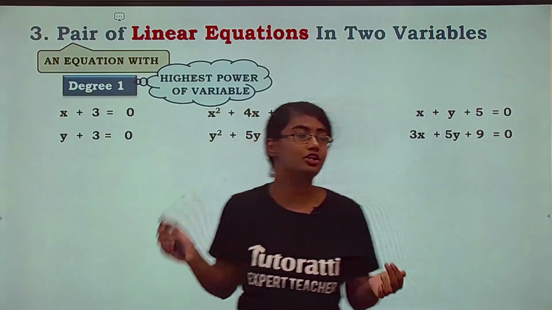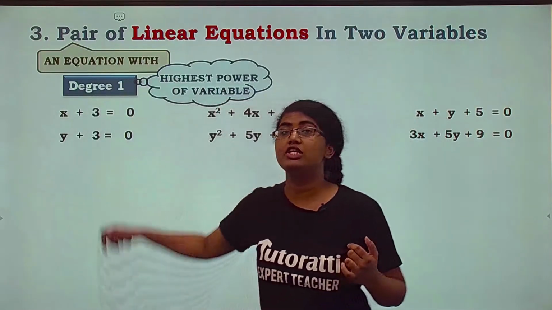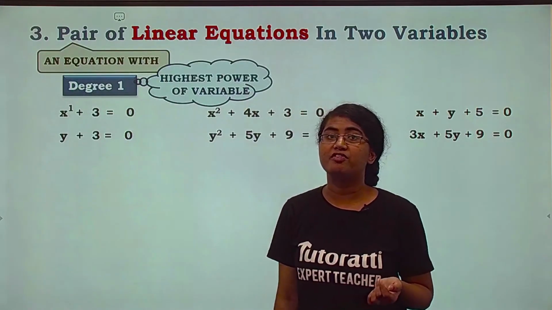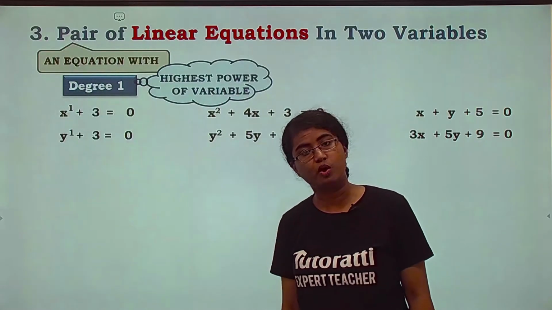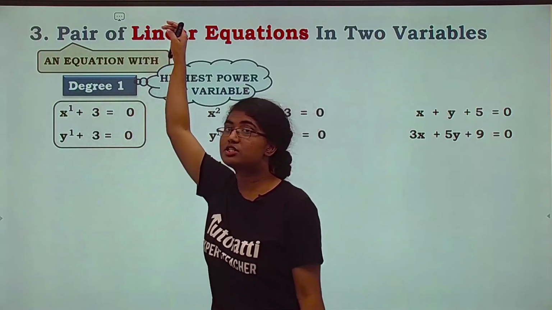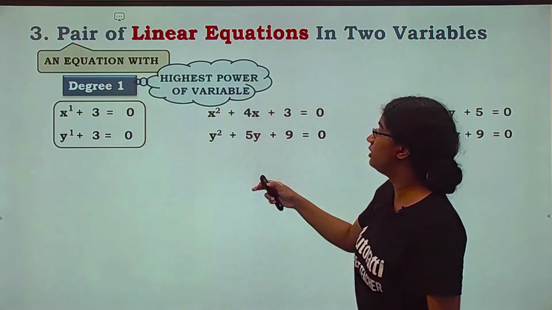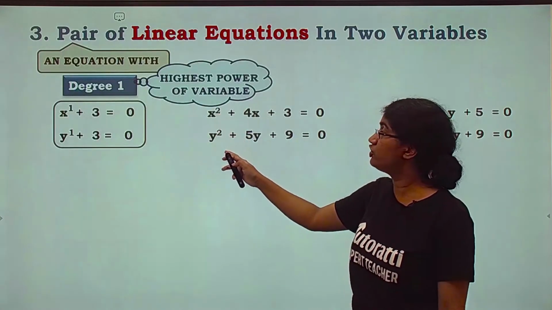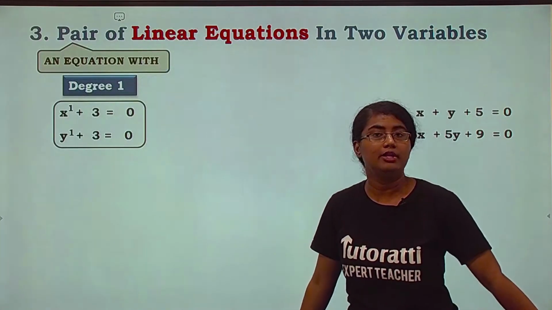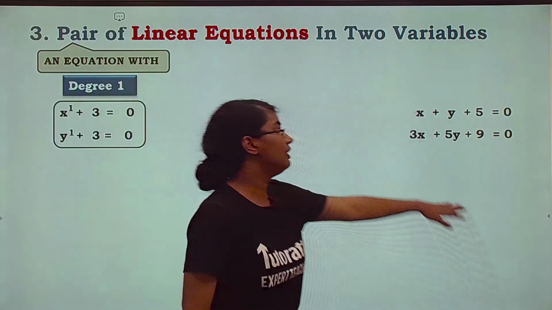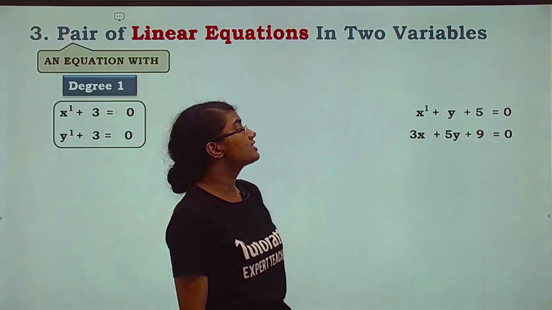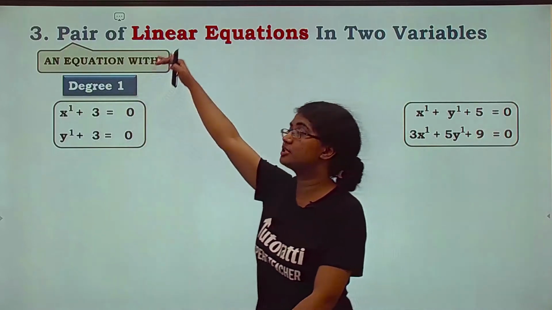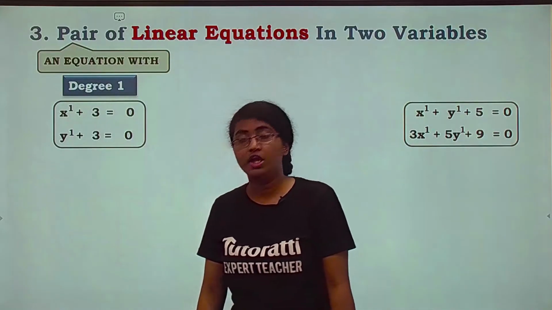Now there are about 6 examples present on the screen. Let's try to see हर एक equation का highest power क्या है. So take a look at the first one. Highest power of the variable 1. Second one 1. So मतलब these can be considered as linear equations. Yes. Take a look at the second column. इसमें highest degree क्या था? 2 था. And even here it is 2. So let us just plainly eliminate these. These are not linear equations. Coming to the third and the last column, इसमें x का degree 1, y का degree 1, similar for the next one. So even these can be considered as linear equations. ये हो गया linear equations.